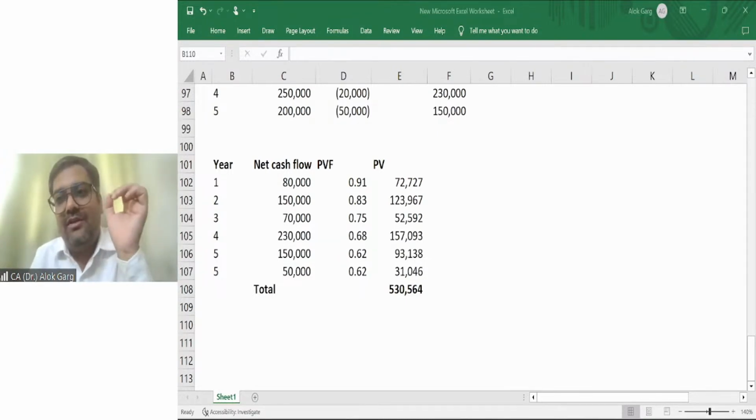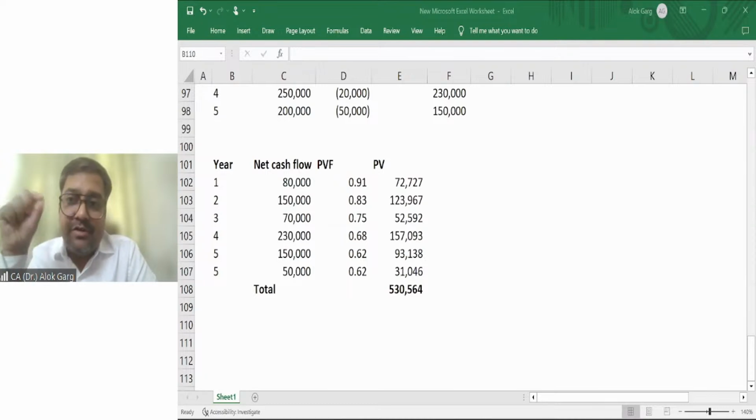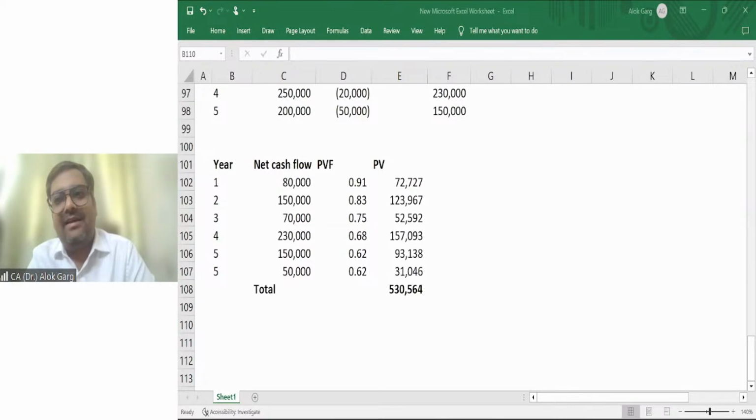So in a question, if your post-tax rate is given and your tax rate is also there, make it before tax, which is the pre-tax rate. For example, in the question it is given that the post-tax rate is 7% and 30% is your tax rate. It means your 7% is equal to 70%. Then what is the pre-tax rate? 7 divided by 70% comes out at 10%, right? So you have to use 10% as a discount rate.